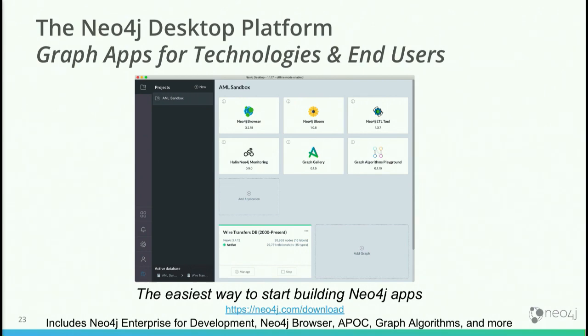Something Alessandro will talk about later when talking about Innovation Lab is how within a short period of just a few days, you might be able to do a prototype that you can show to the business as a graph app that plugs into this framework. The desktop includes Neo4j, it includes all the dependencies for running Neo4j and makes it easy to manage your databases, your plugins, and so on as a desktop user. So that's available free with registration from neo4j.com and includes all this stuff.